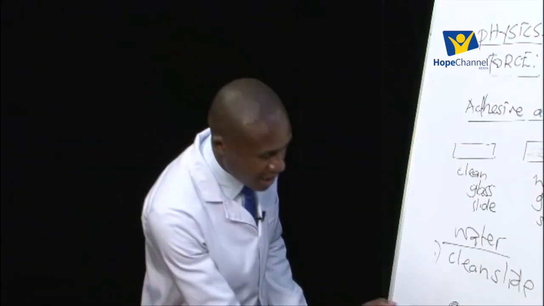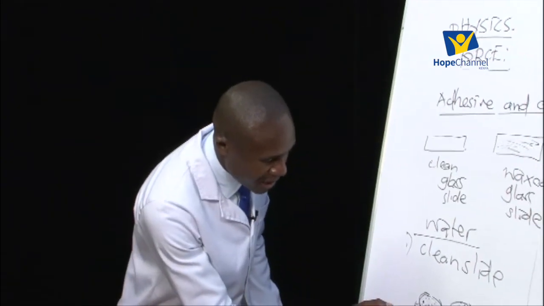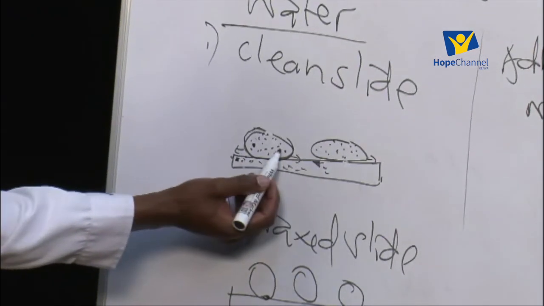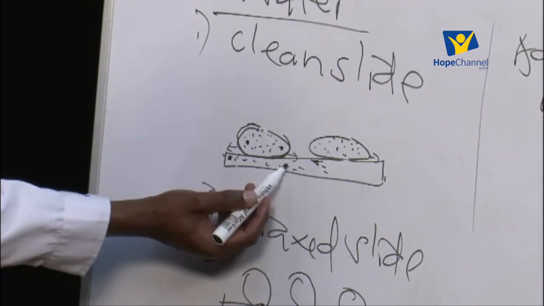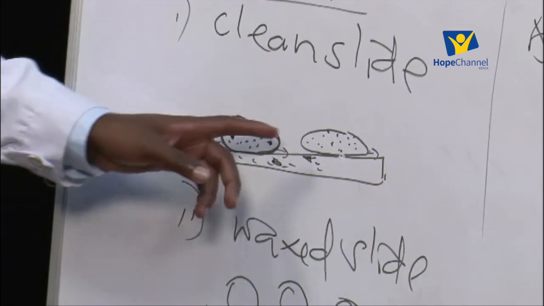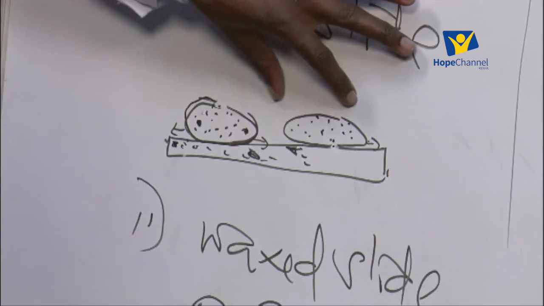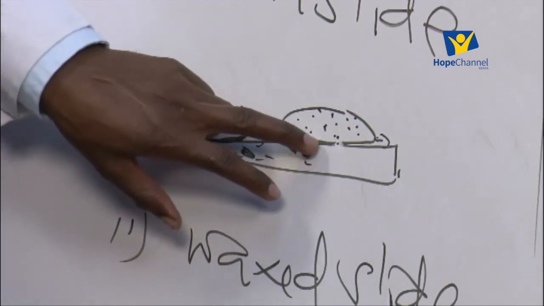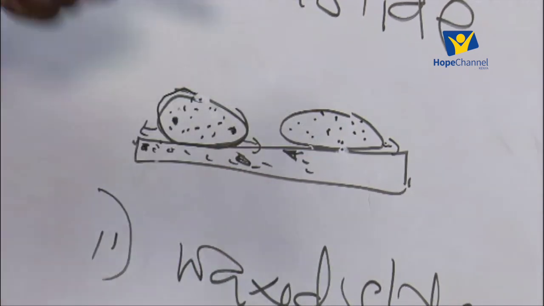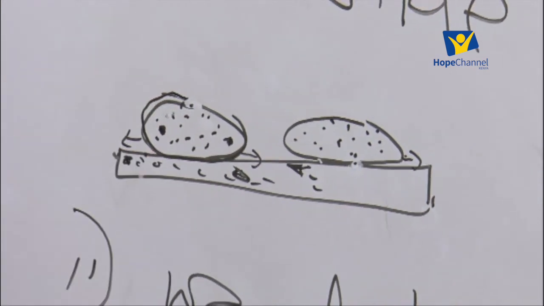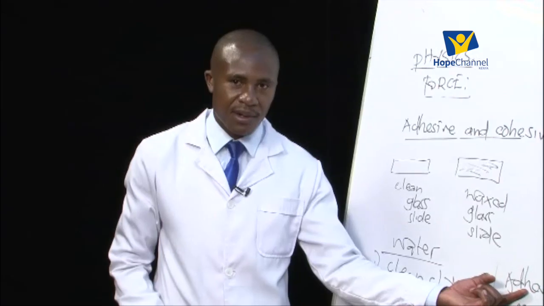That is to say that the small molecules of water up here are attracted by the molecules of the slide down here. The same case on the other side, this molecule of water is attracted by the molecule of the slide. For the second drop, the same thing. This force of attraction between the molecules of water and the molecules of the slide is what we call the adhesive force.